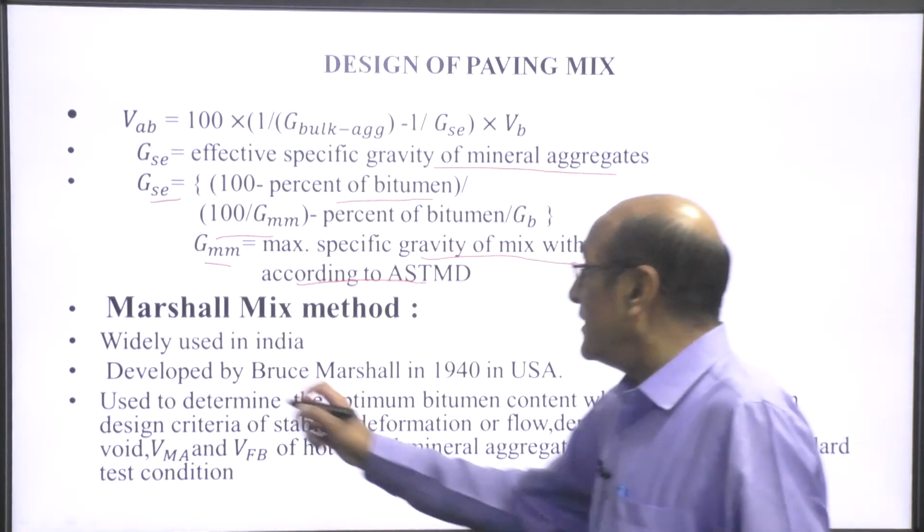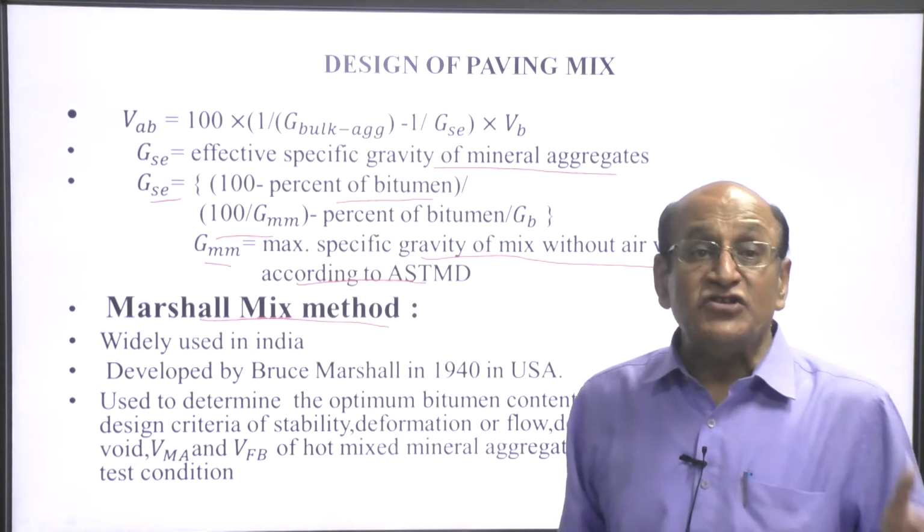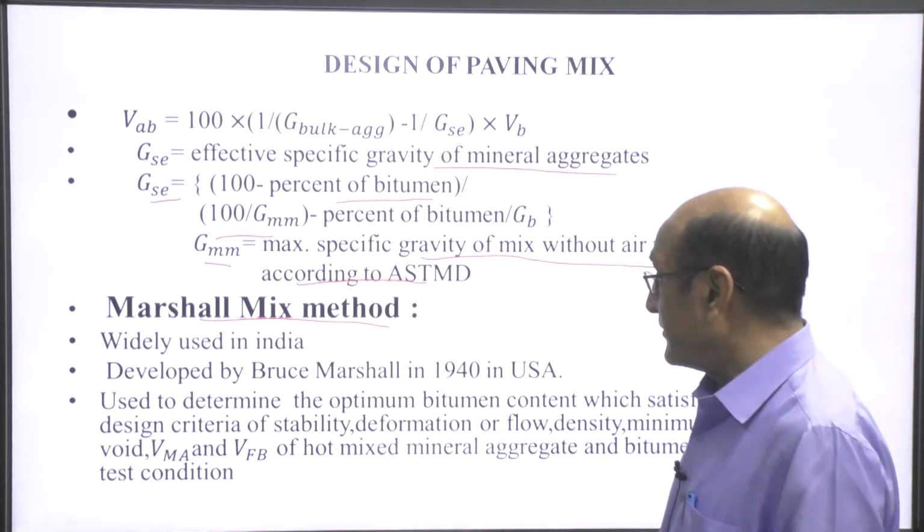The next is the Marshall mix method, and the Marshall mix method is widely used in India.